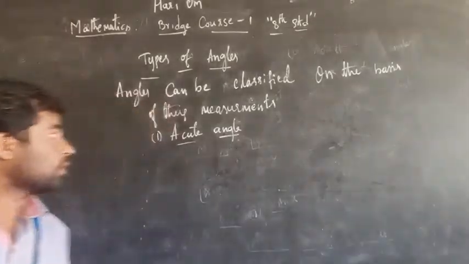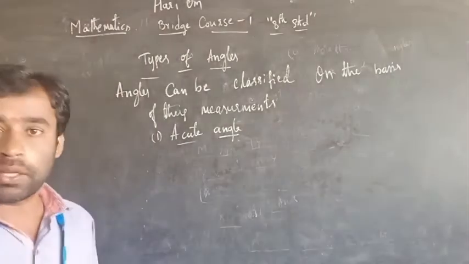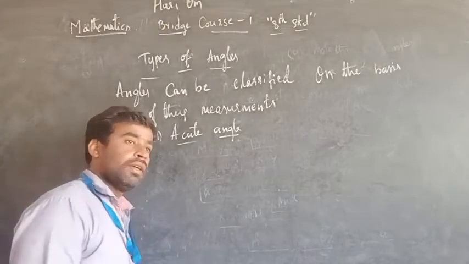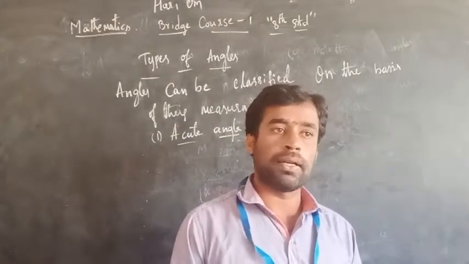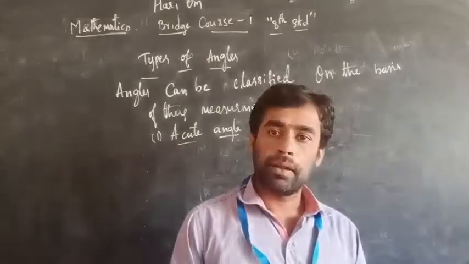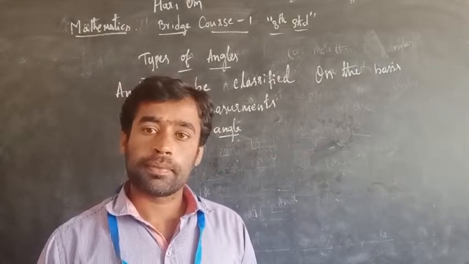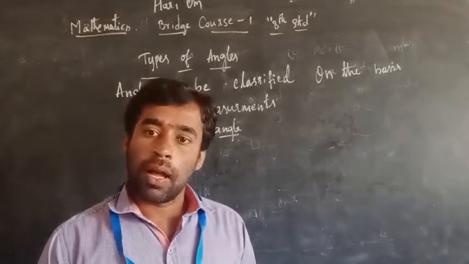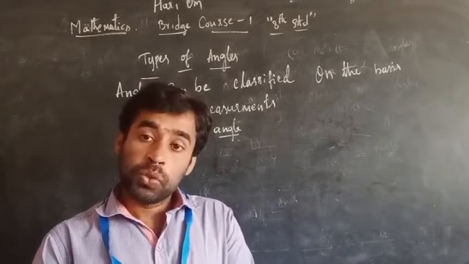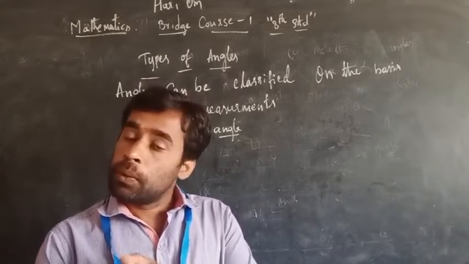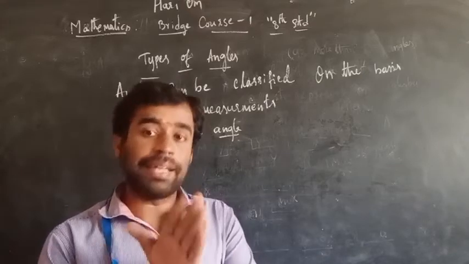See, the angles are classified on the basis of their measurements. First one is what? Acute angle. You know about the acute angle. What is the measurement in the acute angle? In an acute angle, the measurement should be more than 0 degree and less than 90.